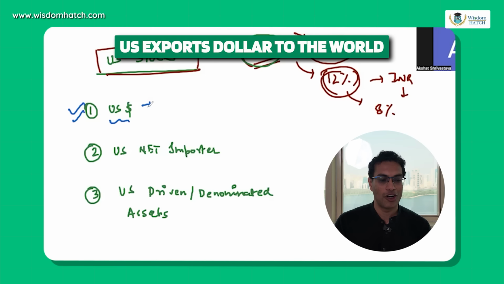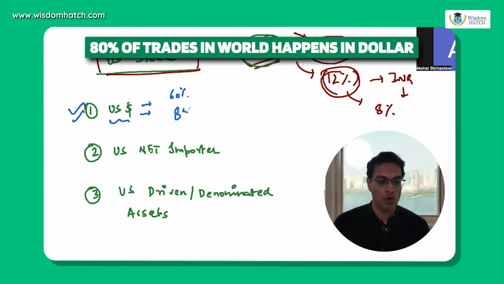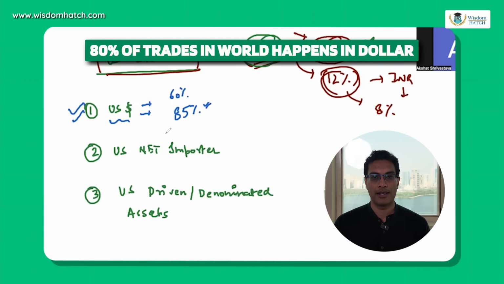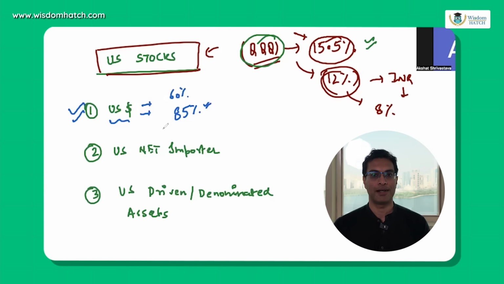And it is called US dollar export. Why? Because the share of US dollar in the world trade is more than 60%. In the forex area, right, the US dollar share is more than 85%. So that's how dominant US dollar is. So long story short, US dollar is the reserve currency of the world, and the number 1 export that the US has is the US dollar, right?